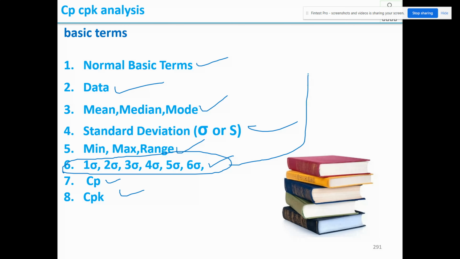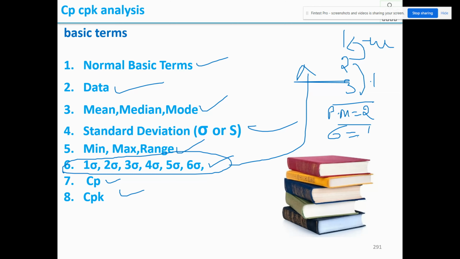So for example, in the process we are going to see, say, the data is 1, 2, 3, something like this. So here the process mean will be 2, that is the middle value. Then standard deviation will be 1, that means from 2, 1 mm positive variation is there, and 1 mm negative variation is there. So this standard deviation is nothing but the sample standard deviation. As we discussed, this will become 6 sigma. It will become 6 mm variation in the production. Correct?